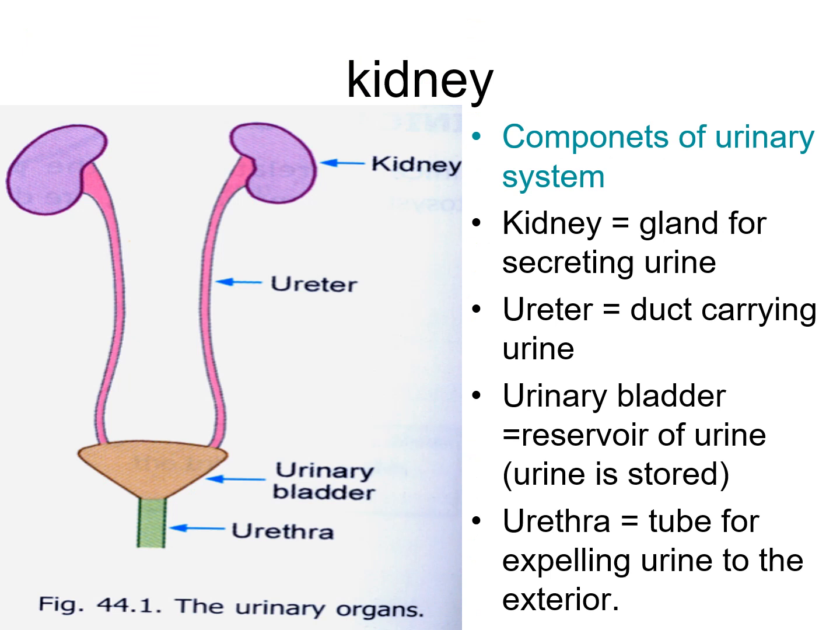Now, the components of the urinary system. Kidneys are the glands for secreting urine, the ureter is the duct carrying the urine, the urinary bladder is the reservoir in which urine is stored, and the urethra is the tube for expelling urine to the exterior. So, these are the components of the urinary system: kidney, ureter, urinary bladder, and urethra.